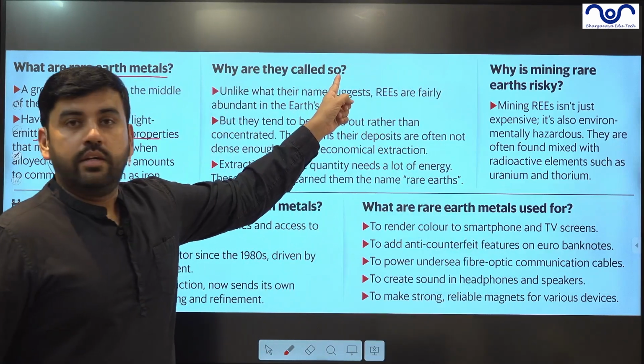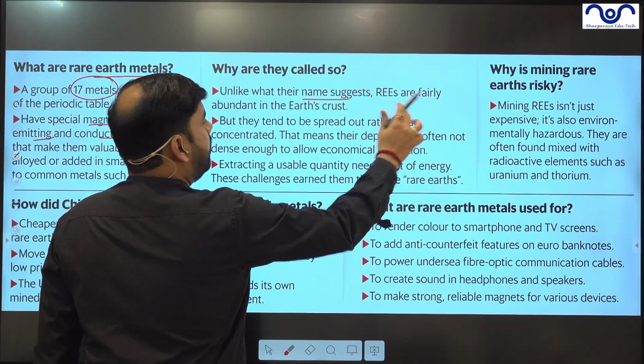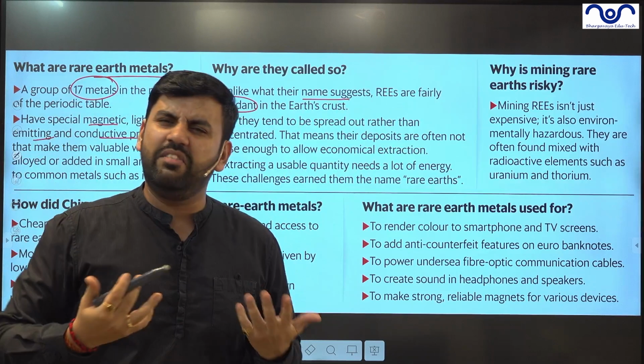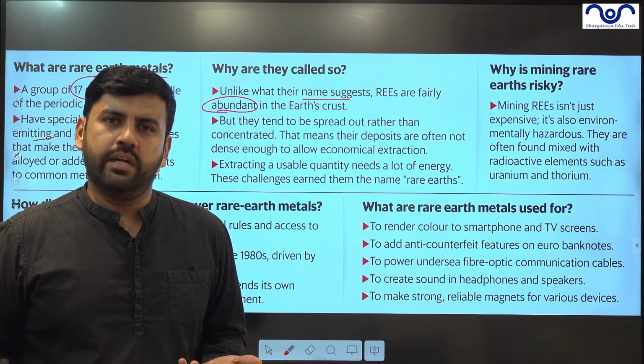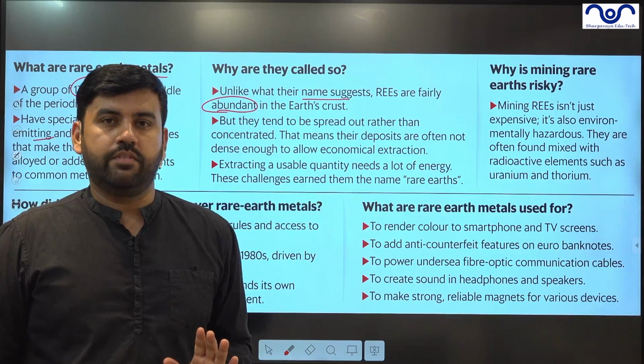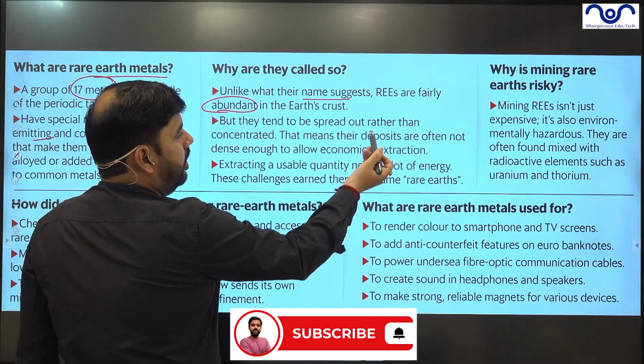Why are they called rare? Their name suggests they are fairly abundant, so we should not be worried about their abundance. They are very abundant across the world. India also has a huge reserve. Not the top, but a very huge reserve. The problem is that they are spread out.